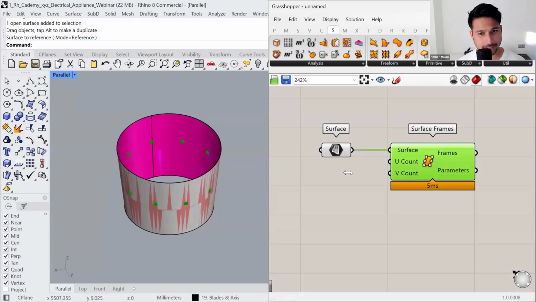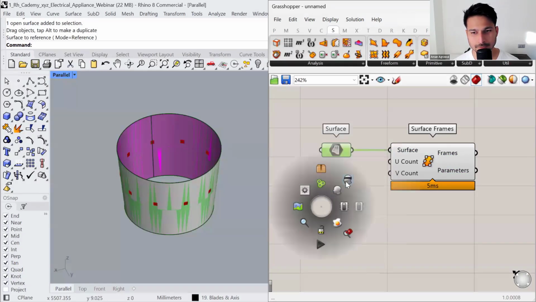It's very important in Grasshopper that we hide the previous steps. And you do that by selecting the surface or whichever node you want to hide. Middle mouse button, hide.